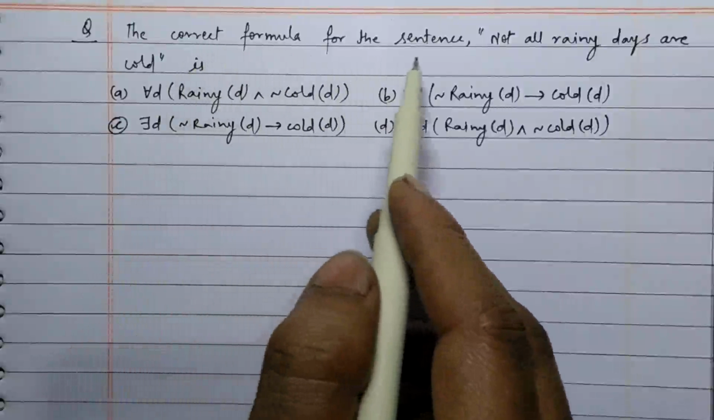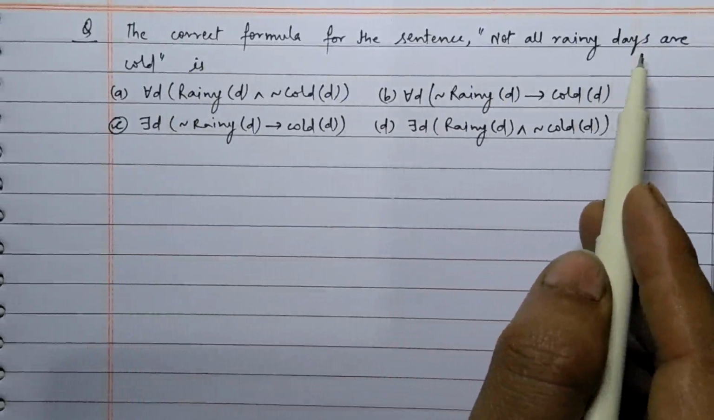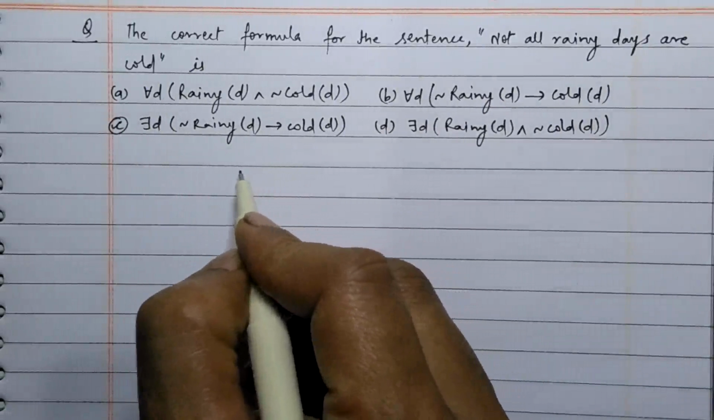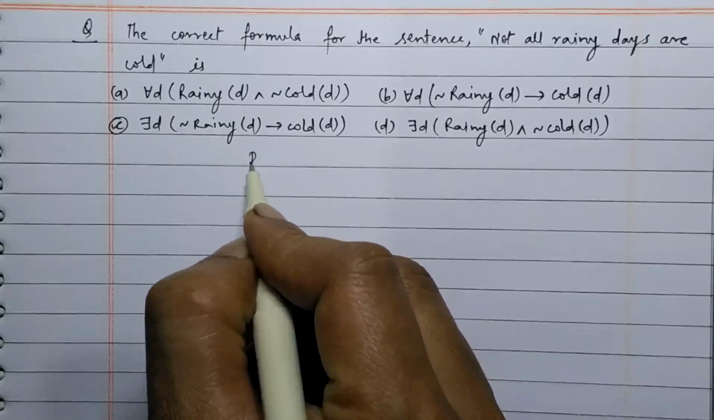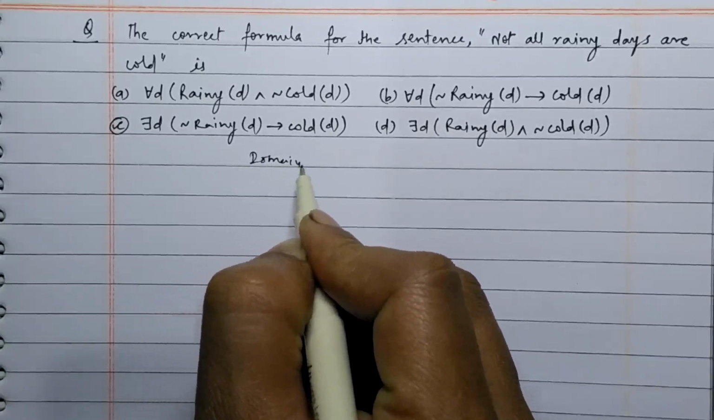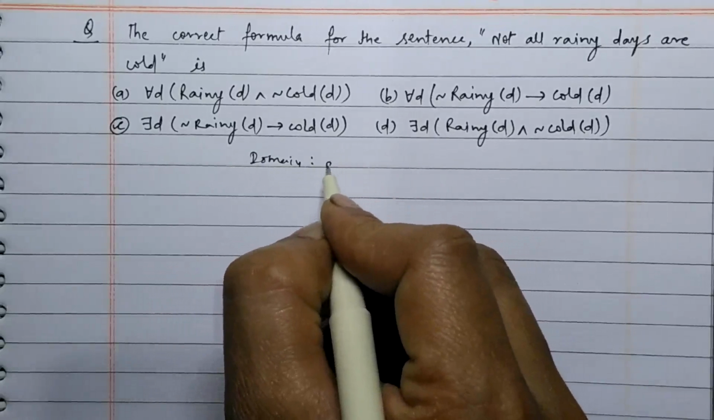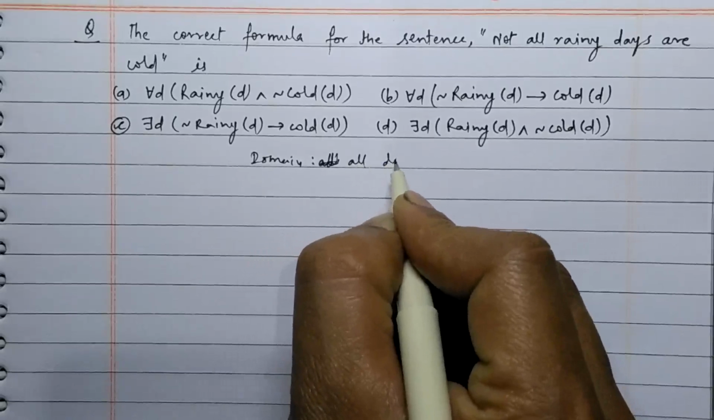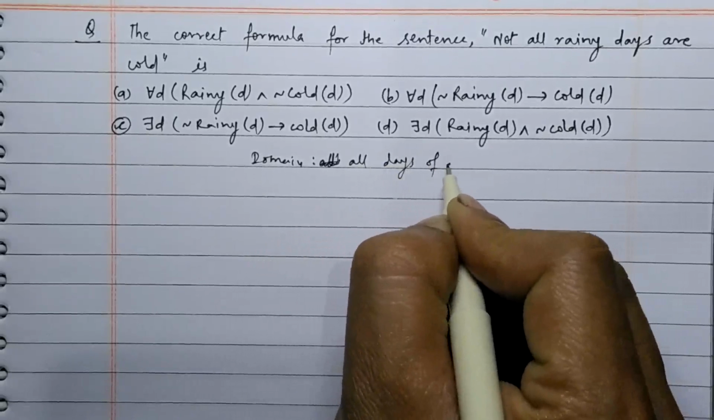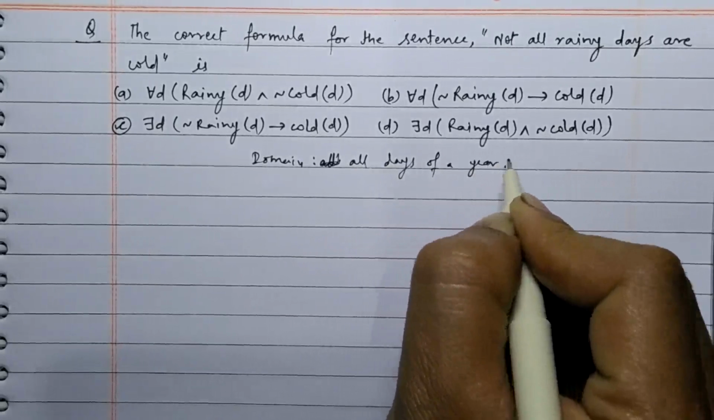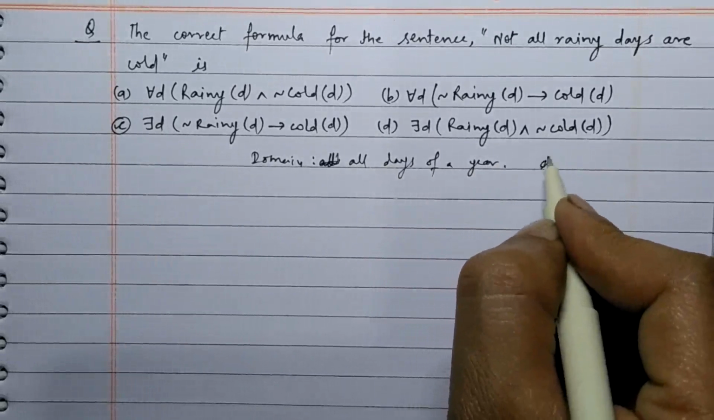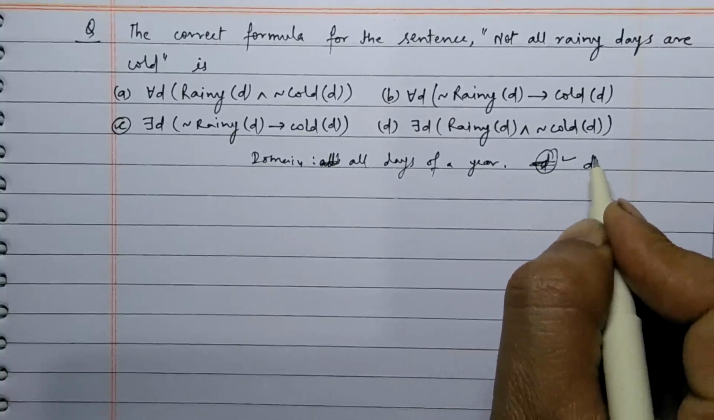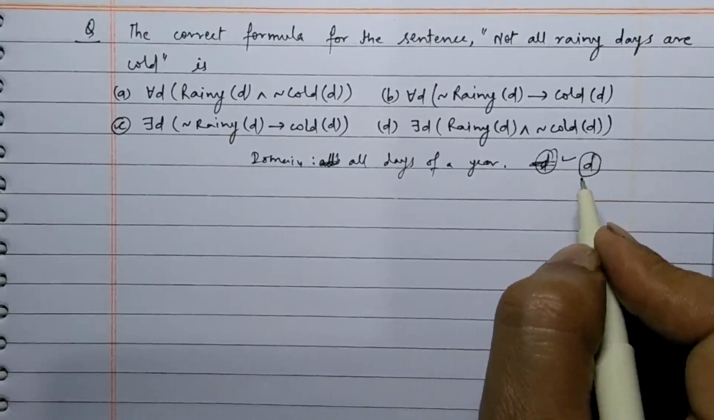The correct formula for this sentence, "not all rainy days are cold." We will write this. First, let's say that the domain is all days of the year, and let a variable d denote the day.